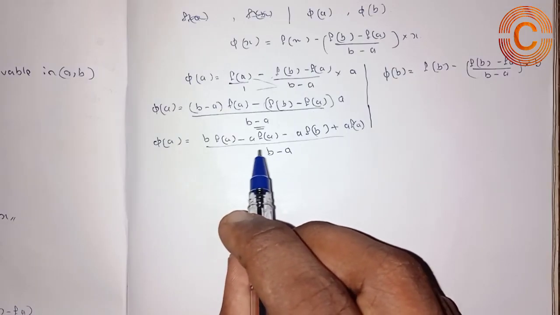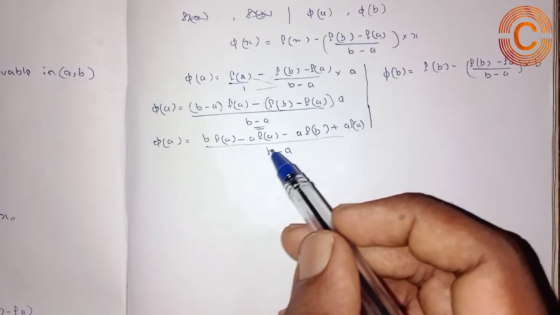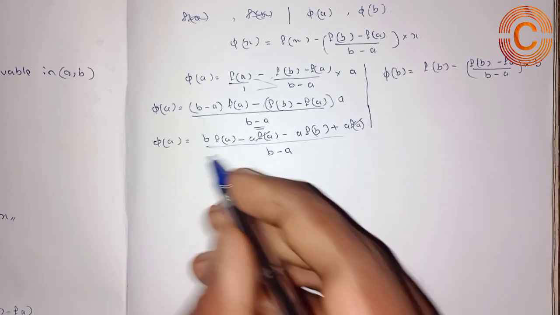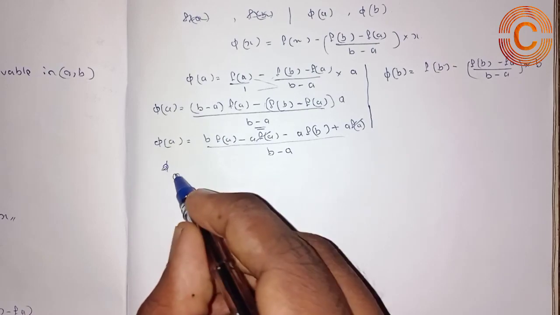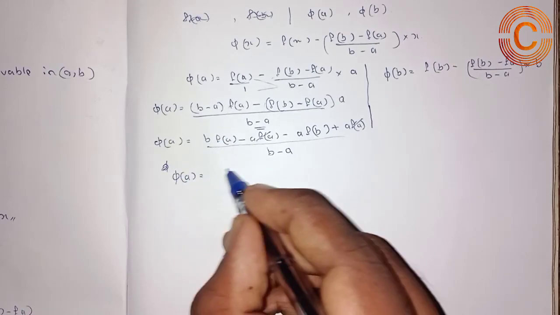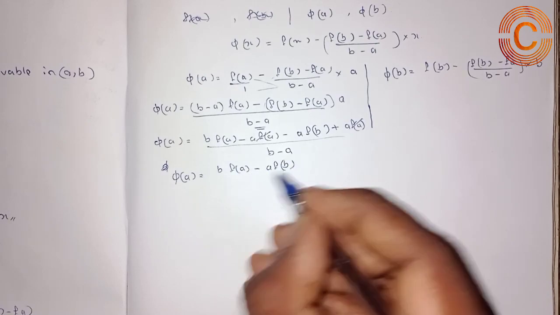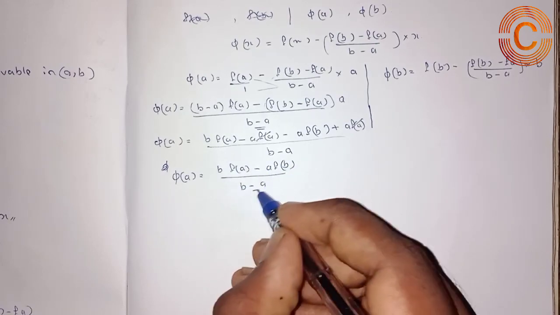So in the numerator we can cancel the terms minus a f of a plus a f of a. So the value for phi of a is equal to b into f of a minus a into f of b whole divided by b minus a.